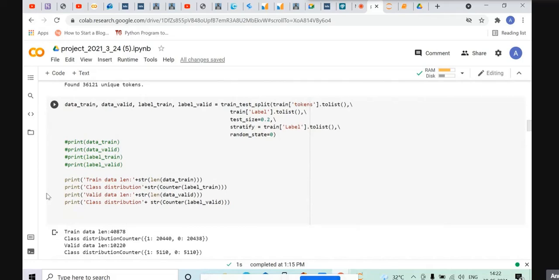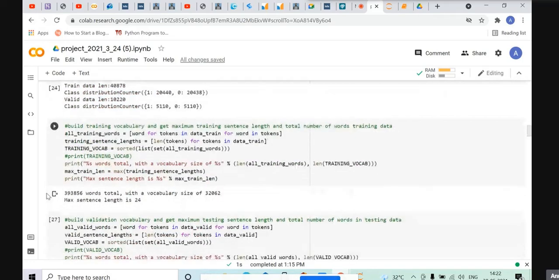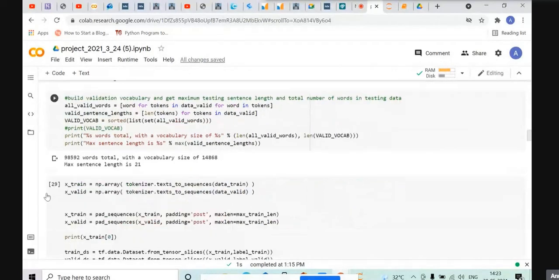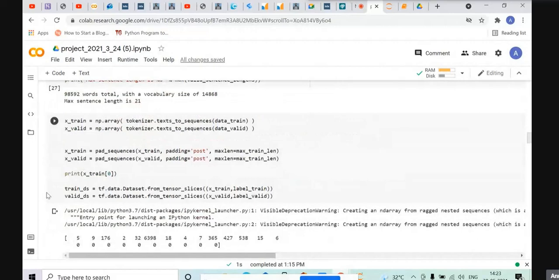Next cell. Here we find the maximum training sentence length and the total number of words for training data, and it is printed below. The maximum length for training data is 24. In the next cell, we find the maximum sentence length and total number of words for validation data, and it is 21. Next is padding. Here we used post padding.